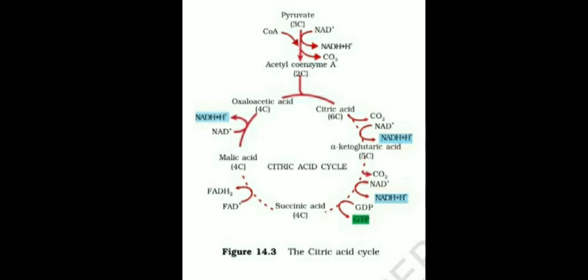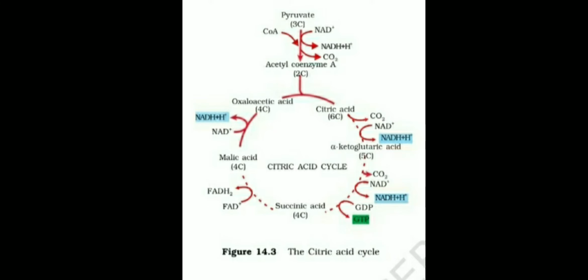Citric acid is a 6 carbon atom compound. It converts into a 5 carbon atom compound, alpha ketoglutaric acid. Citric acid converts into alpha ketoglutaric acid by removing the CO2, and in this process one molecule of NADH2 is formed.